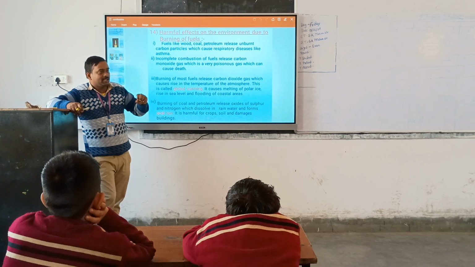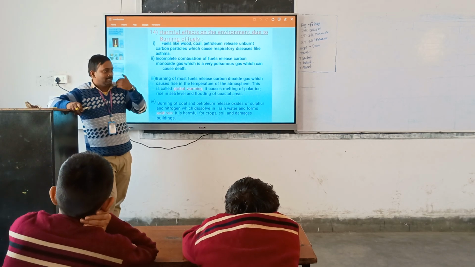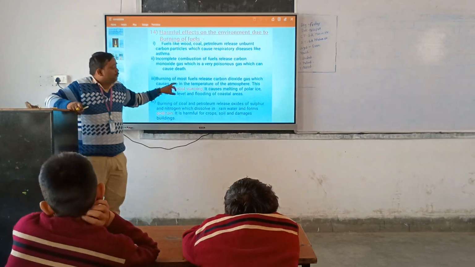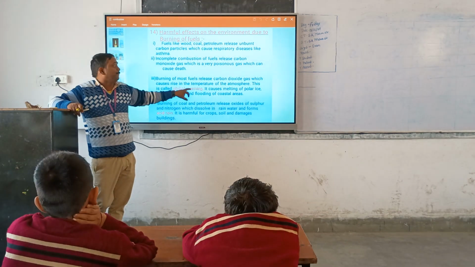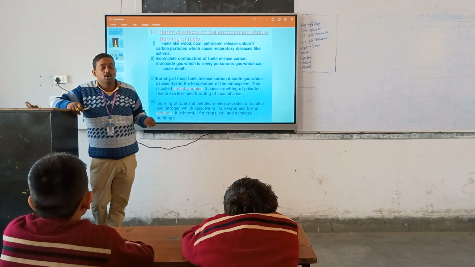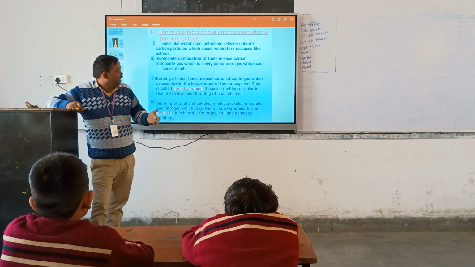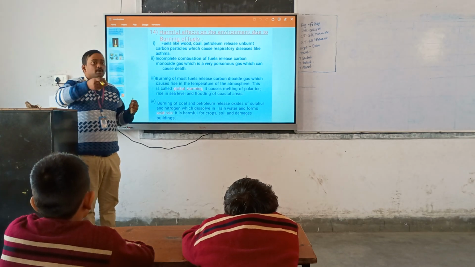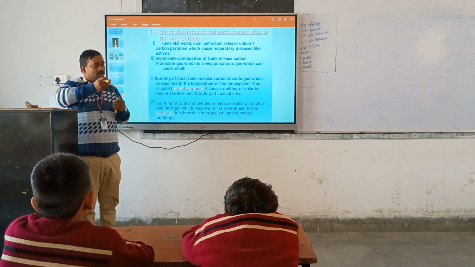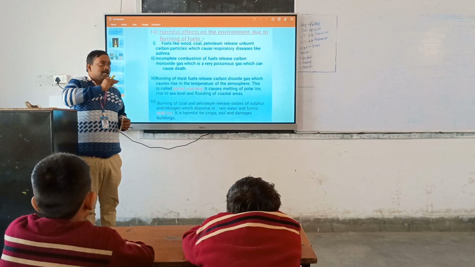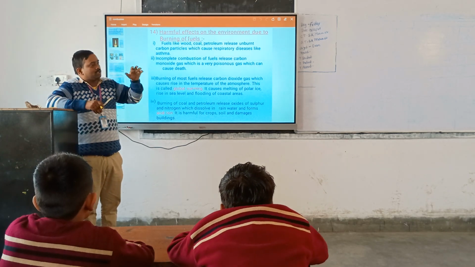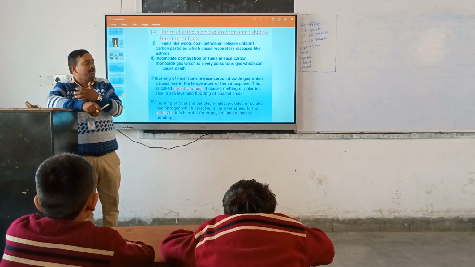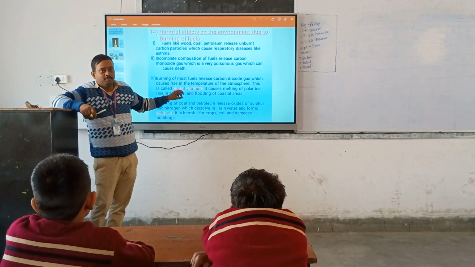When a bike starts, some gases come out, and there is a very bad smell at that time. Burning most fuels releases carbon dioxide gas, which causes a rise in the temperature of the atmosphere. This is called global warming. What is global warming? The temperature is increased by carbon dioxide. When lakhs of people burn fuel, carbon dioxide is released into the atmosphere. It covers the earth like a layer and increases the temperature of the earth. That is known as global warming.